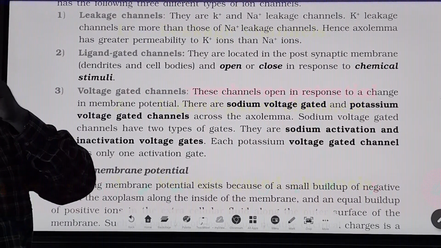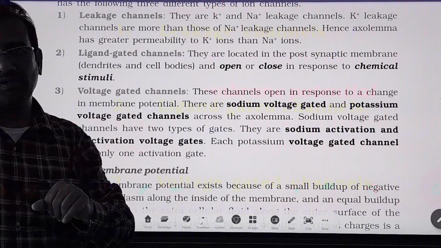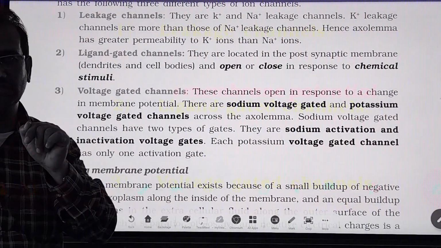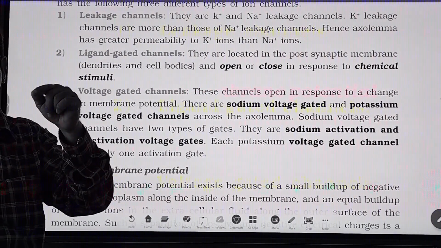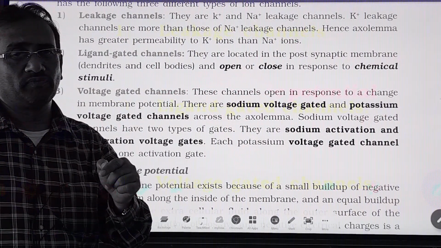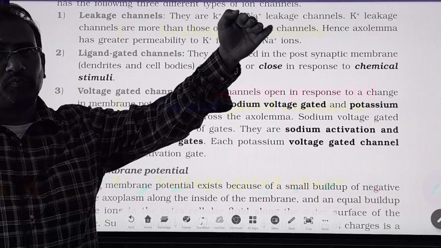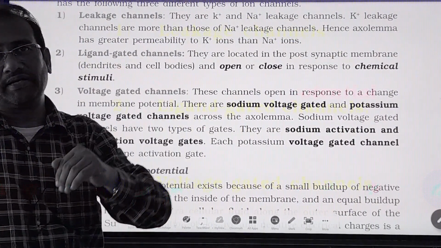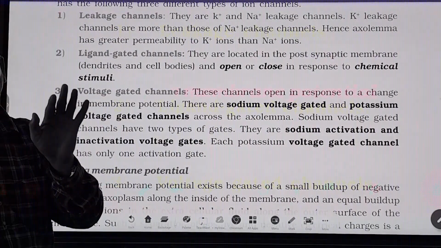Now tell me, what are present on the axolemma? One, leakage channels are present, sodium activation gates are present, sodium inactivation gates are present, and in the postsynaptic region ligand gated channels are present. There are also the sodium potassium pumps.